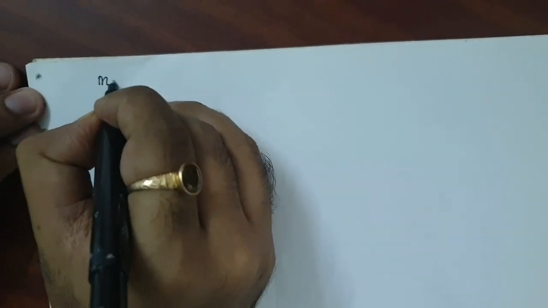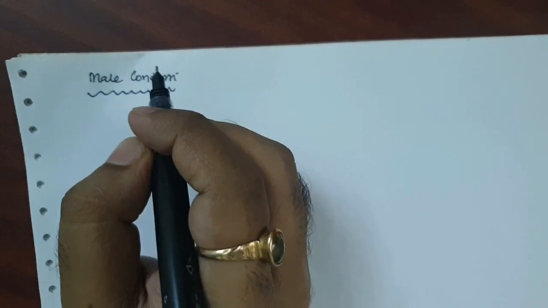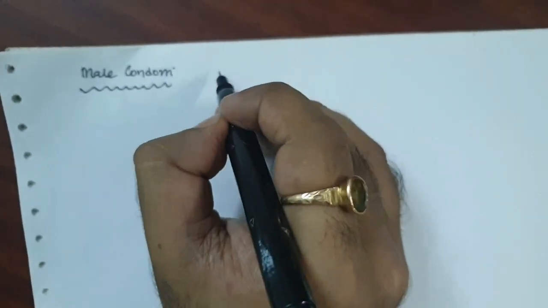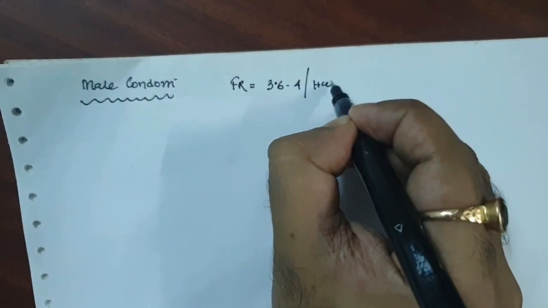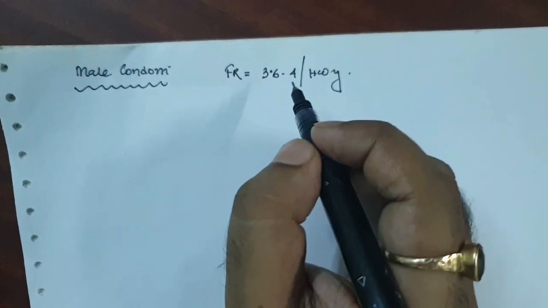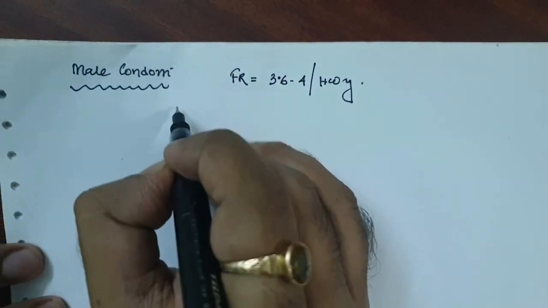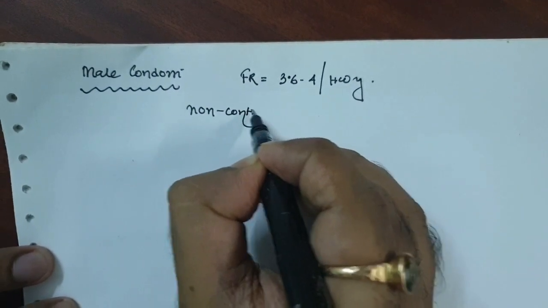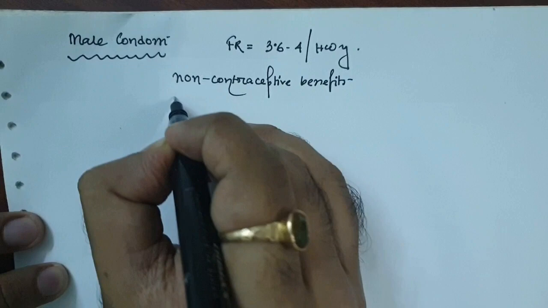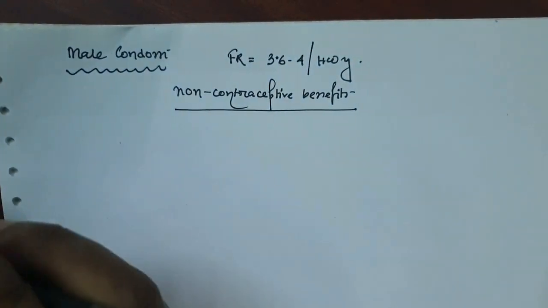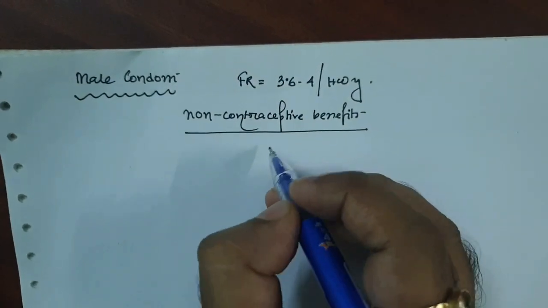Now we will discuss the male condom in brief. We know the male condom has a failure rate of at least 3.6 to 4 per 100 women years. Now, apart from contraception, the condom has many non-contraceptive benefits. So it is a very important point to be asked in a question or a short note. What are the different non-contraceptive benefits of the condom?